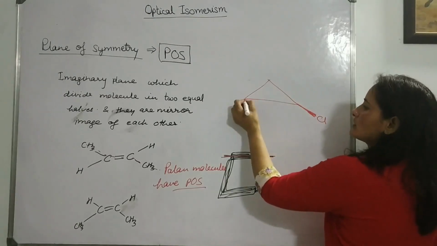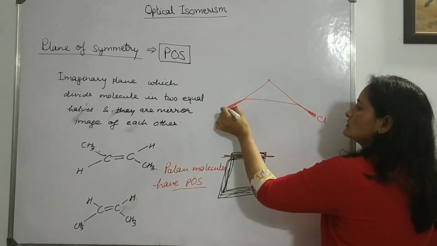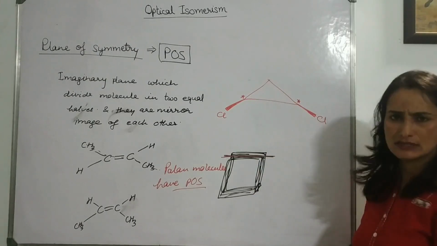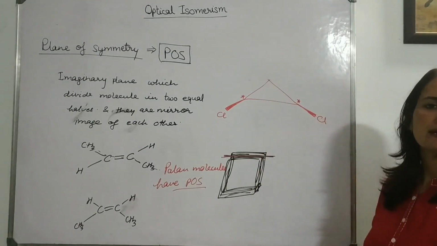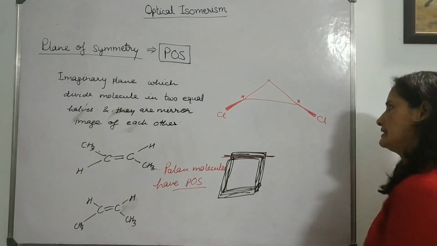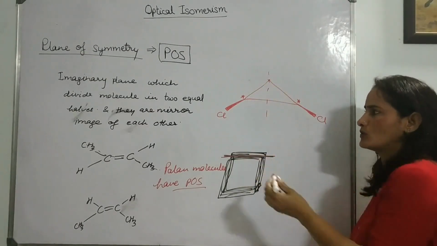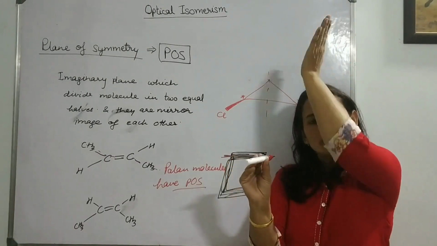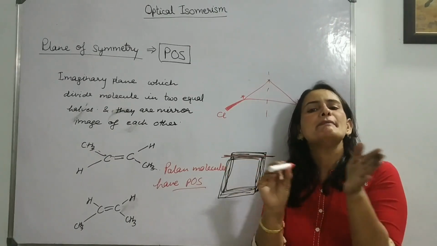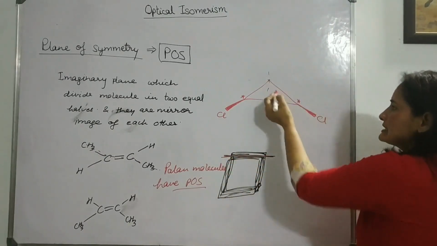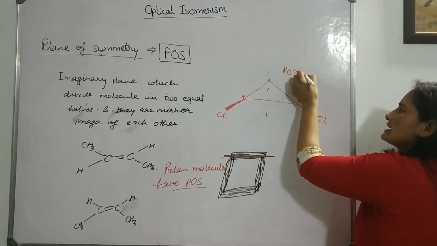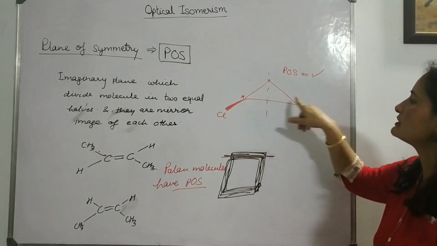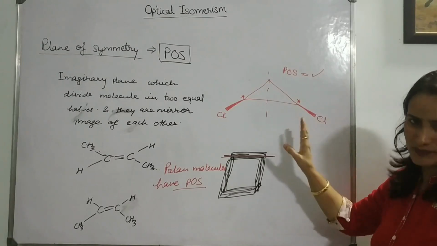Like this is your 2-chloro group, and these two are the chiral centers as well. We have done this earlier. Does this molecule have a plane of symmetry or not? Yes, it has, because both the chloro groups are wedge, meaning on the front side. So if we divide from the center, the halves are mirror images of each other. So it has a POS. And when POS is there, there is no chance of optical activity, even though it has two chiral centers. Correct?